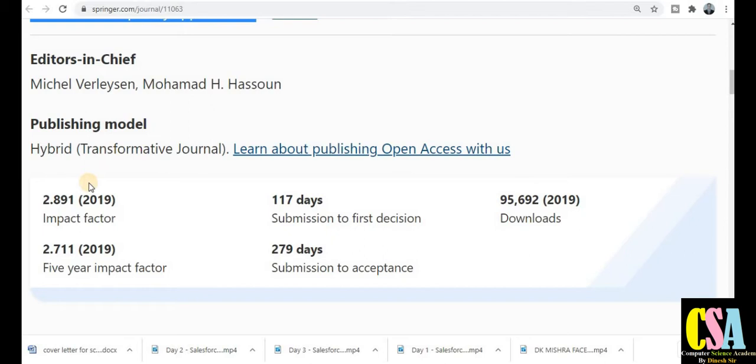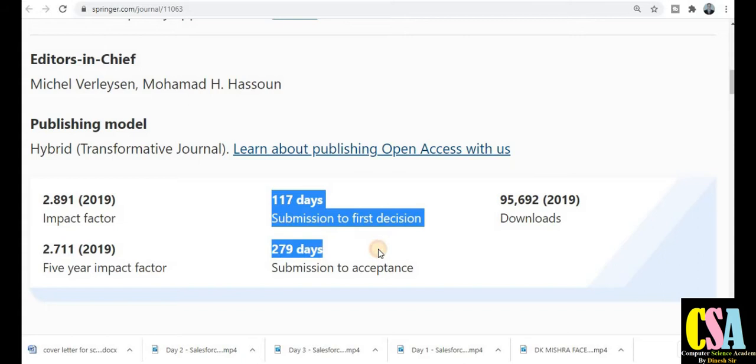If you want to know about the editors, you can see here. The impact factor and general metrics you can see here, 2.891. This is the impact factor, and the publication model is this. All the things are given here. The first decision you will get within 117 days, and after that 279 days are required to publish your research article.